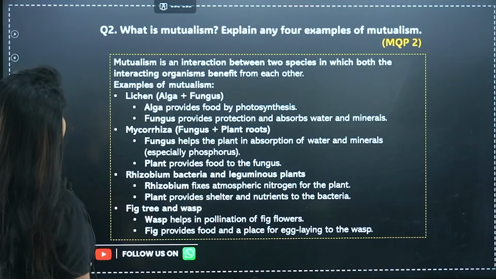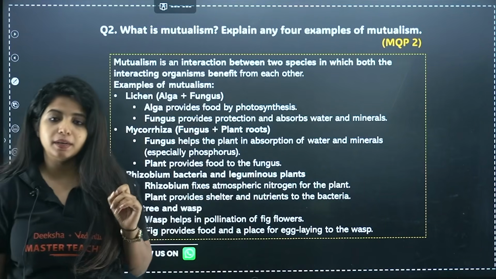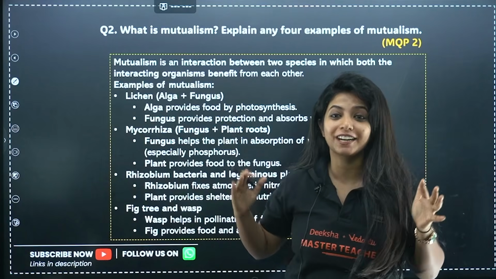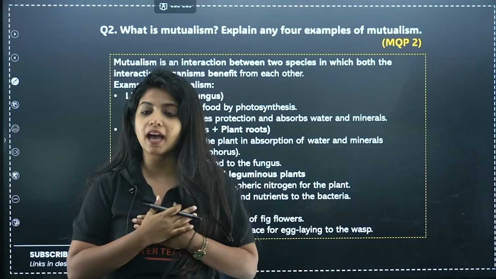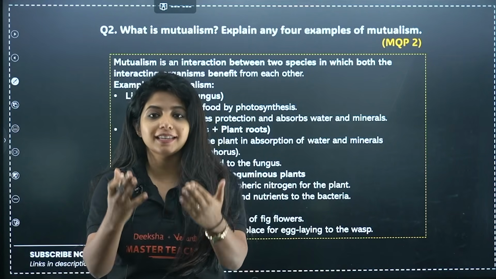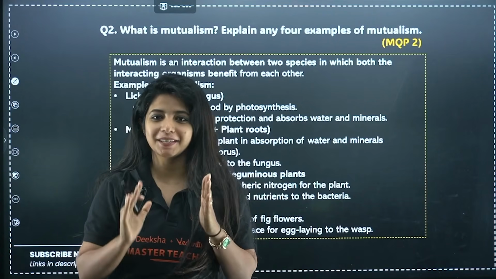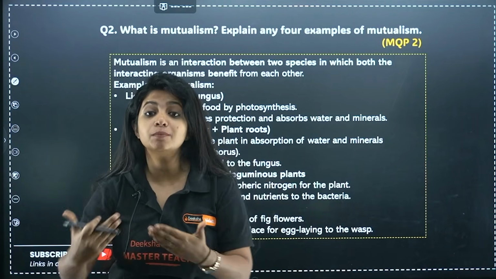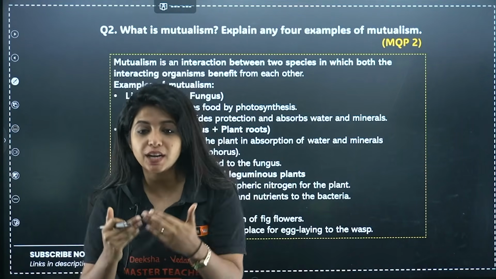Now going ahead with the next question, what is mutualism? Explain any 4 examples of mutualism. Mutualism basically is the interaction between two species where both of them are going to be benefited. For example, me teaching you. When I teach you, I am immensely happy to see how I am helping you in studying. Now you, my dear children, you get the benefit of understanding the concept. I hope you are understanding the concept, right? So this is a mutualistic relationship. Both of us are getting some benefit out of it.